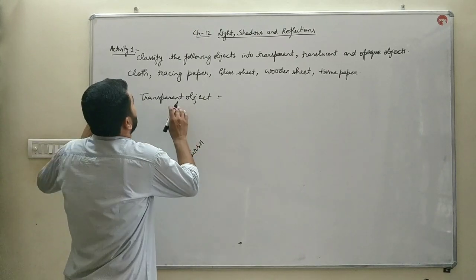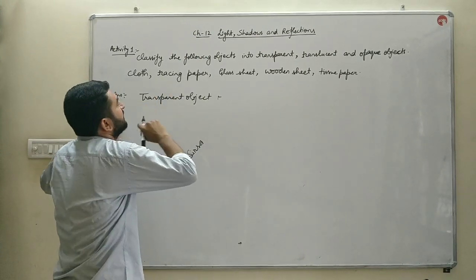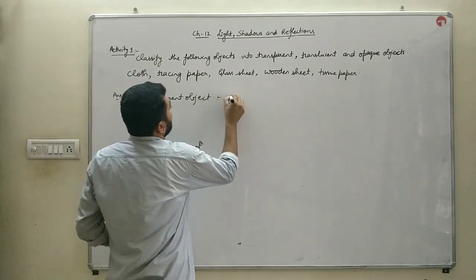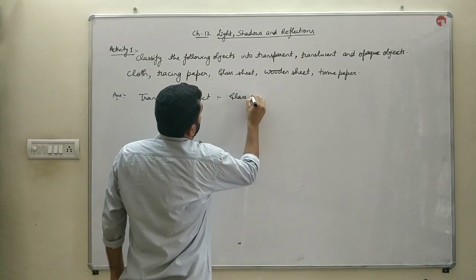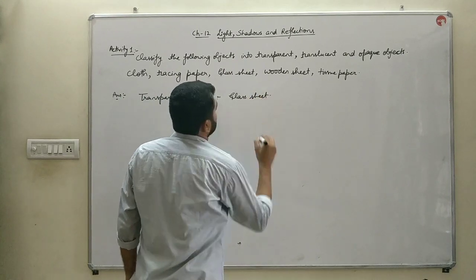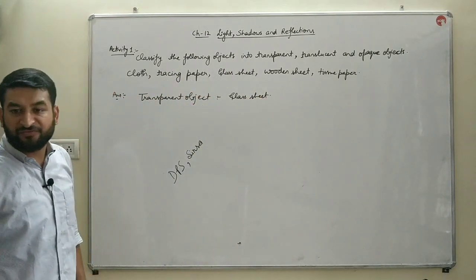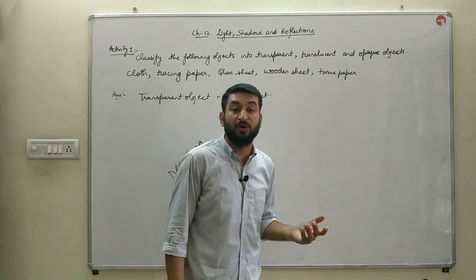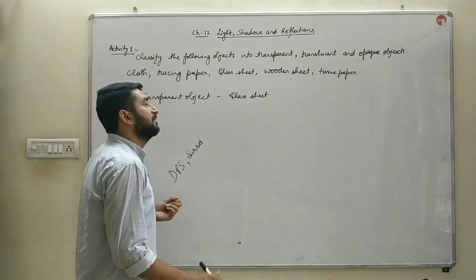So, first the transparent object. Cloth is not a transparent object. Tracing paper is also not a transparent object. Glass sheet allows the light to pass through it, so it is an example of a transparent object. Wooden sheet and tissue paper also do not allow the light to pass through them.